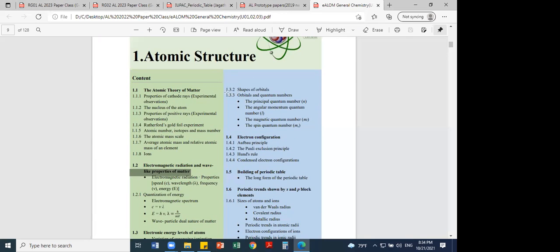Quantum numbers. Maybe that's why your teacher has started this with quantum numbers. That is the most important part. And then the rest. Okay, so therefore you don't need to put the same weight on all the parts, right?